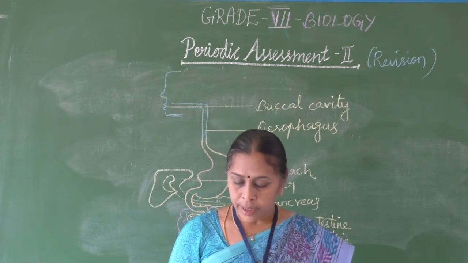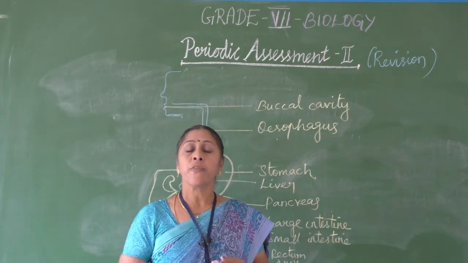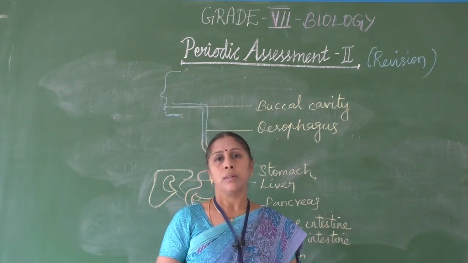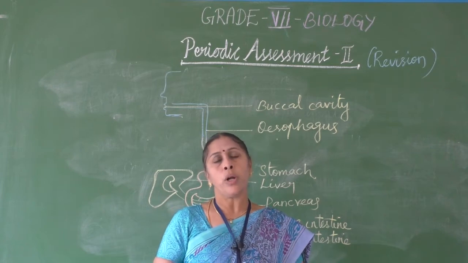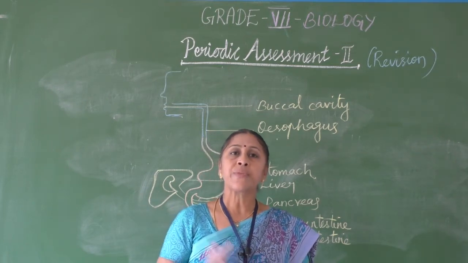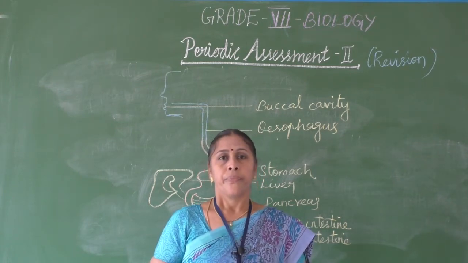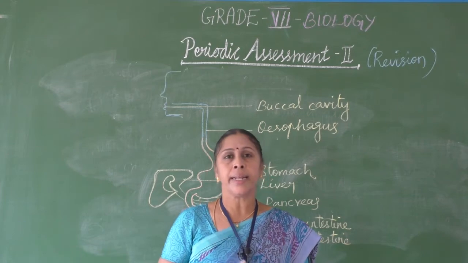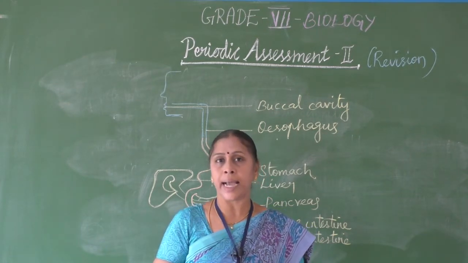Okay, and next, in case of herbivores, what is that? The herbivores, for example ruminants, are the animals which feed on grass, which contains cellulose. The carbohydrate we eat is starch, and that we can digest.